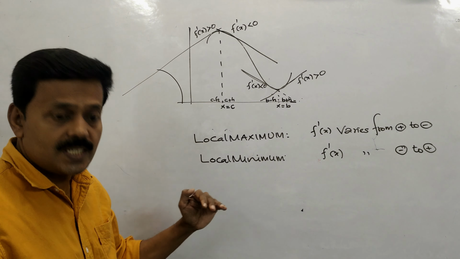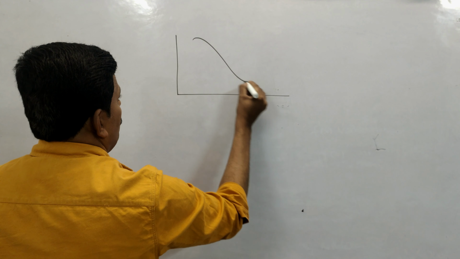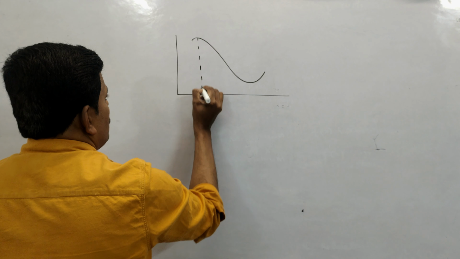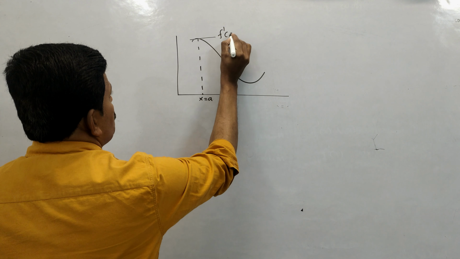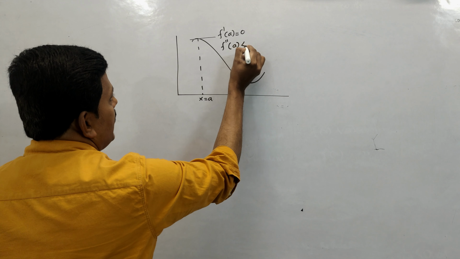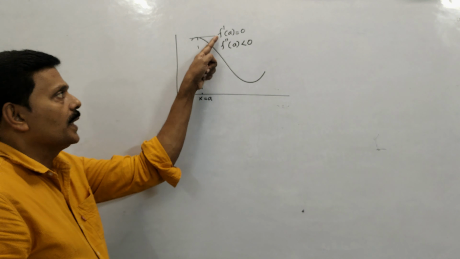In the second derivative test, we take the first order derivative and the second order derivative. The second order test is, say at x equal to a, the first derivative should be 0 at x equal to a. Then the second derivative at a should be less than 0. So these are the conditions required: f dash a equal to 0 and f double dash a less than 0.